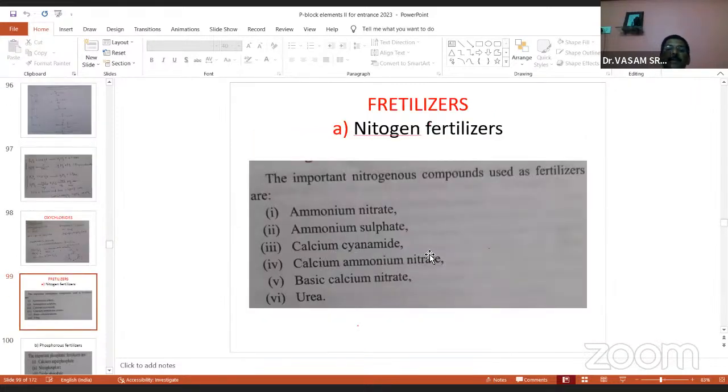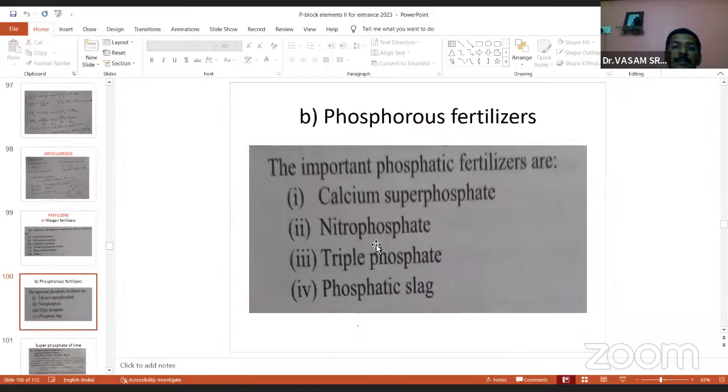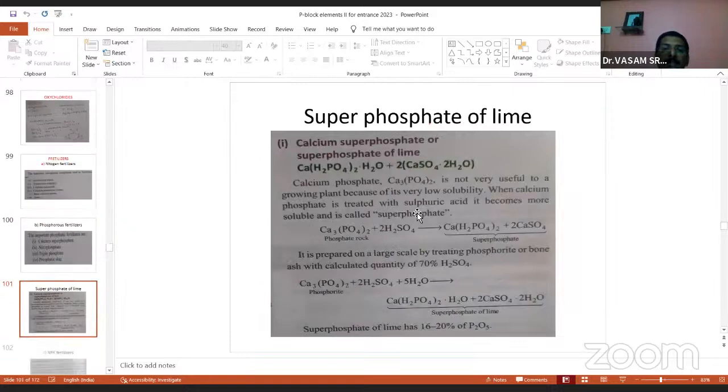And the important nitrogen fertilizers, you know already from fundamental concepts. The nitrogen fertilizers are ammonium nitrate, ammonium sulfate, calcium cyanamide, calcium ammonium nitrate, basic calcium nitrate, urea. These are all the fertilizers of nitrogen. And these are the fertilizers of phosphorus: calcium superphosphate, nitrophosphate, triple phosphate, phosphatic slag, all belong to phosphorus fertilizers.